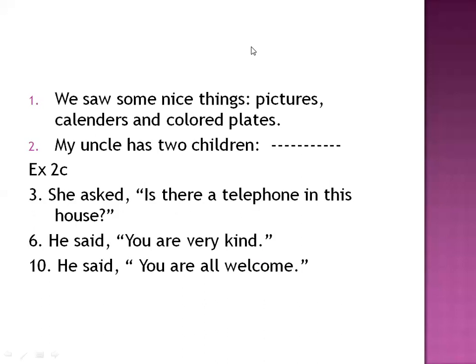Exercise 2B, number 5. I saw a sign which read turn right. After this clause, after I saw a sign, we will put a colon here. I saw a sign colon which read turn right.